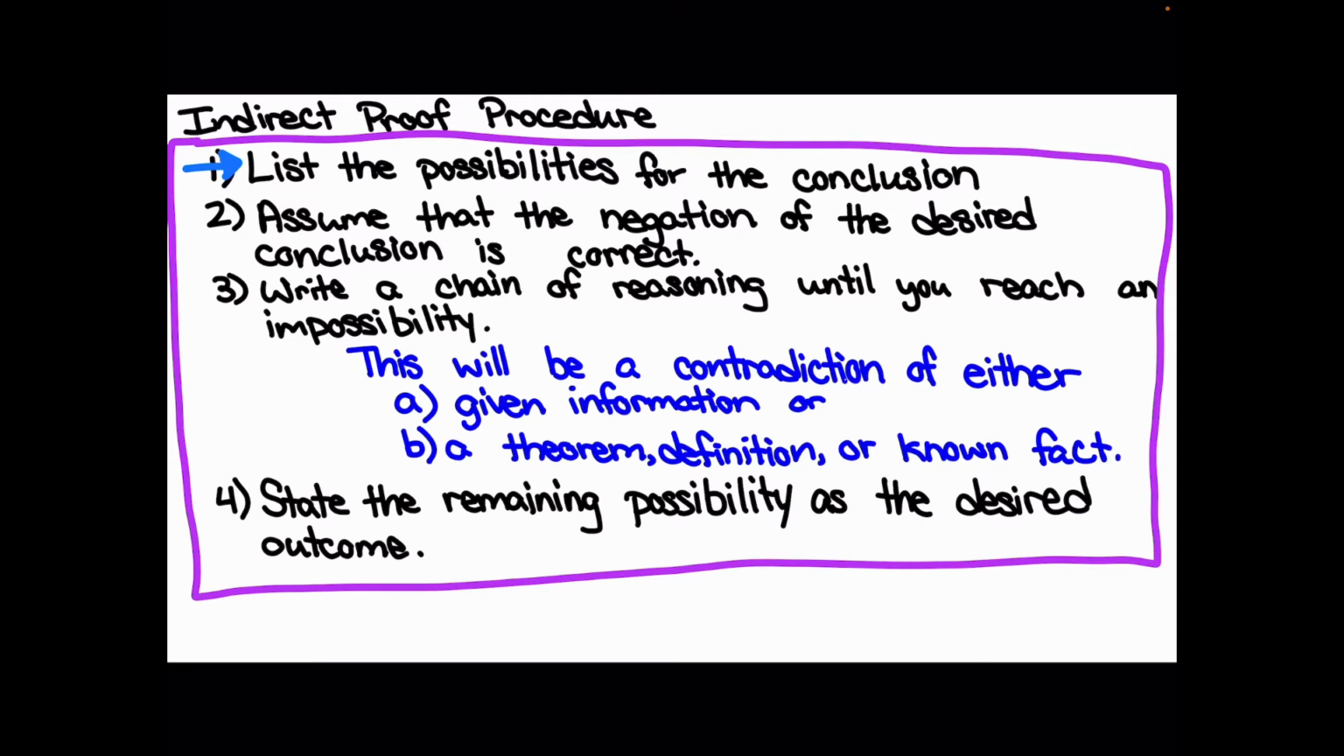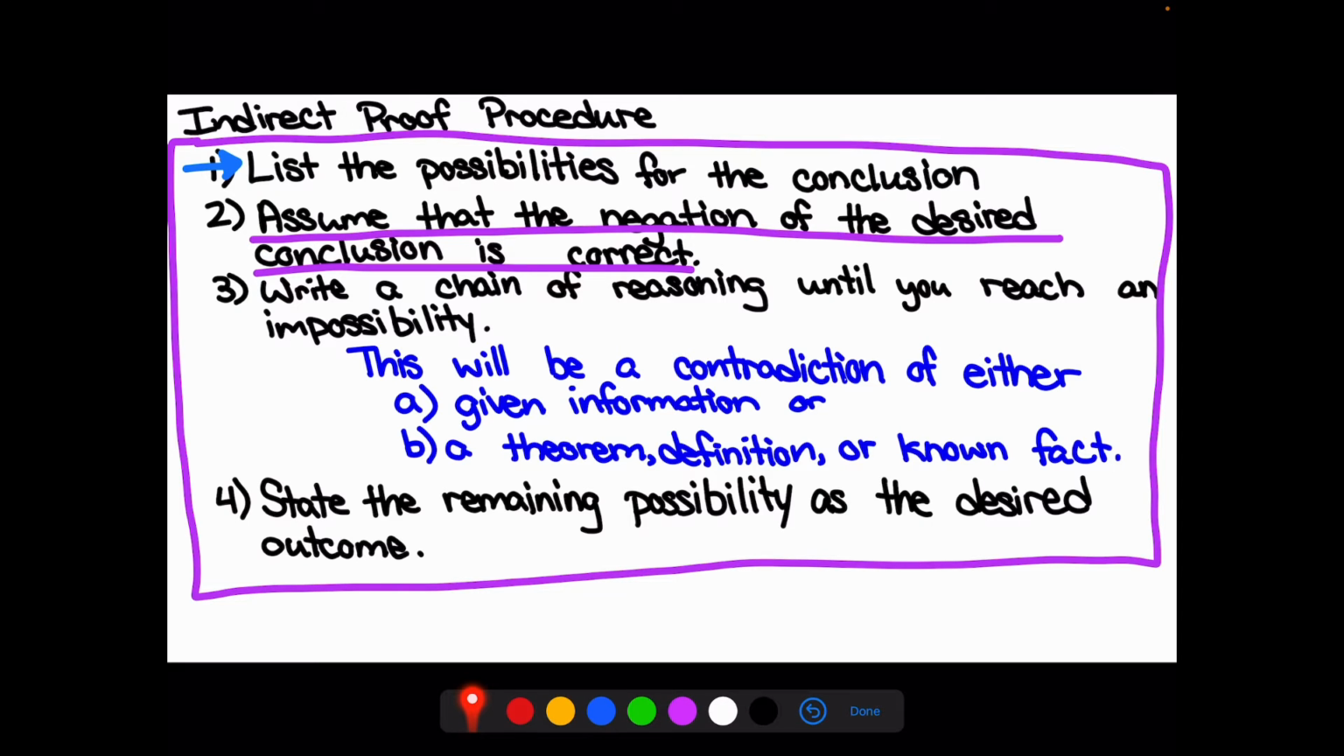From there, we assume the negation of the desired conclusion is correct. So if they tell me that I need to prove two things that are not congruent, I'm going to do the opposite of that, and I'm going to prove that they are congruent. So that's what I would assume at the start. I assume the negation of whatever we're trying to prove.